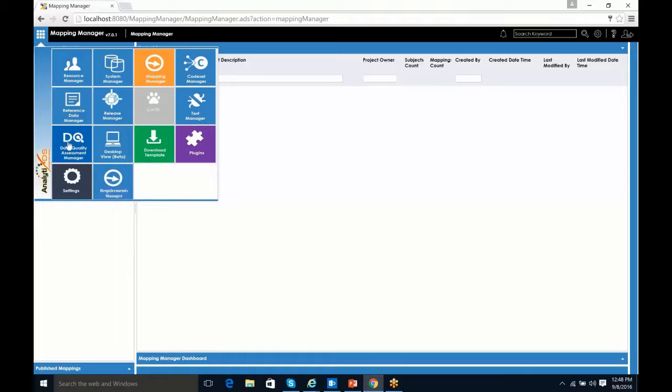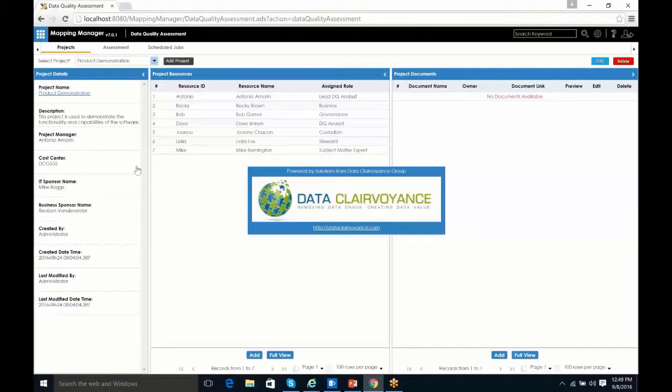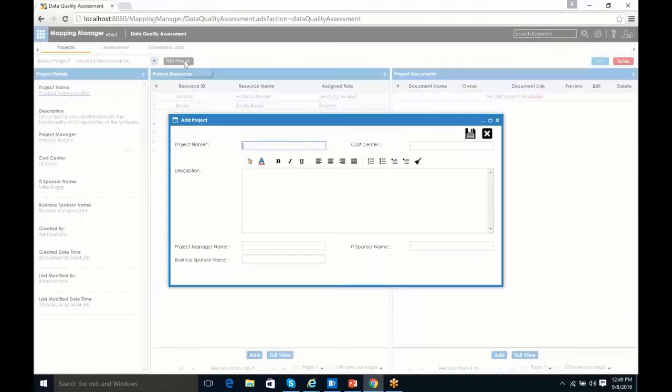When I select this tile, it will immediately open up the product, and the first thing we need to do is create a work area. So we're going to add a project. In this project, we're just going to call this the DQAM demonstration. And we have the ability to give it a cost center. So a lot of our clients want a cost center associated to the data quality projects, so you can enter that. And a brief description.